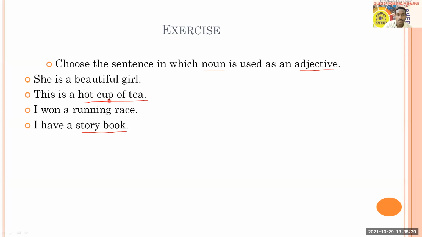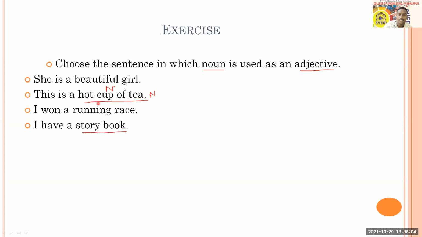Cup is a noun, but is it used as an adjective? No, I think hot is the only adjective, and cup of tea is taken as a noun. Here there are two nouns: cup is also a noun and tea is also a noun. But in this case, cup of tea is the whole object.